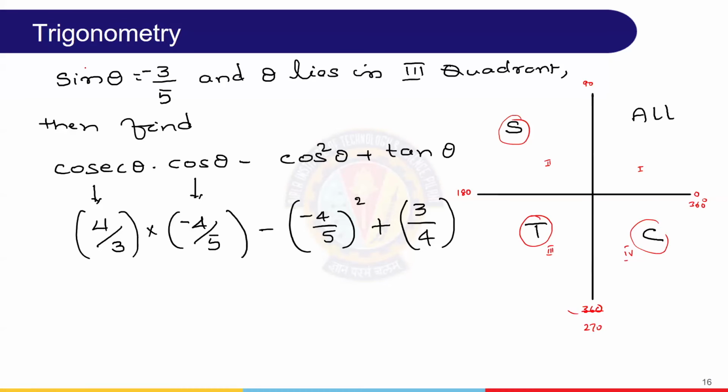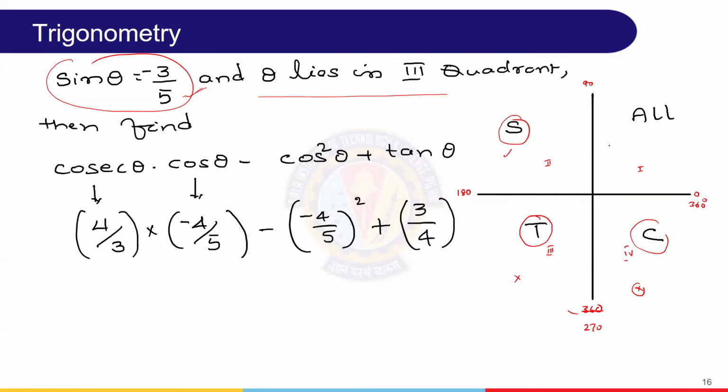Now let us try to understand this example with this concept. Here, sine theta equal to minus 3 by 4, and it is clearly given that theta lies in the third quadrant. Sine theta is negative, and sine is negative either here or here.